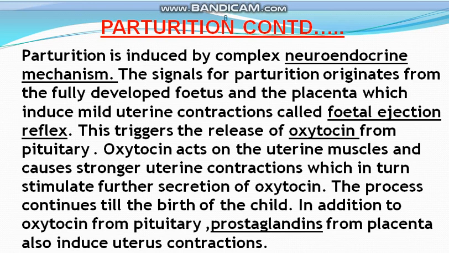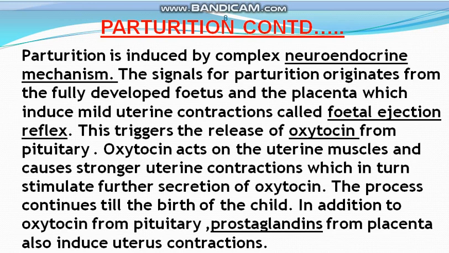At this time, a hormone named oxytocin is released from the pituitary, and then oxytocin acts on uterine muscles and causes stronger contractions of the uterus, and when the uterus contracts more, this in turn stimulates more secretion of oxytocin from the pituitary. More oxytocin is released, more uterine contraction takes place. When more uterine contractions take place, more oxytocin is released, and this process goes on. It continues till the birth of the child.